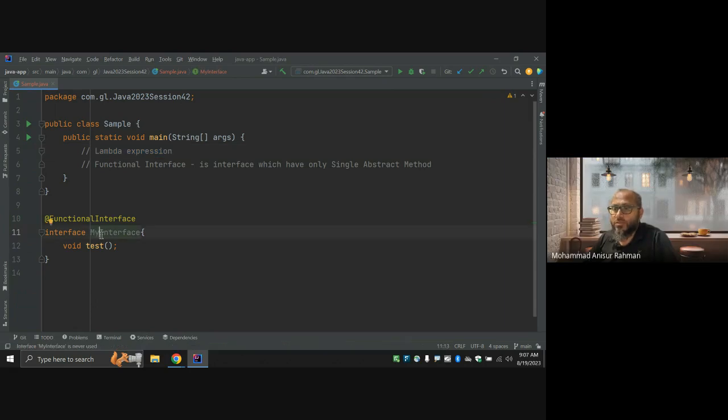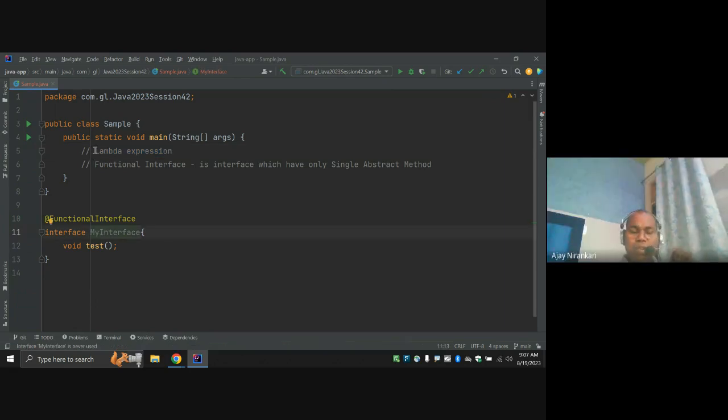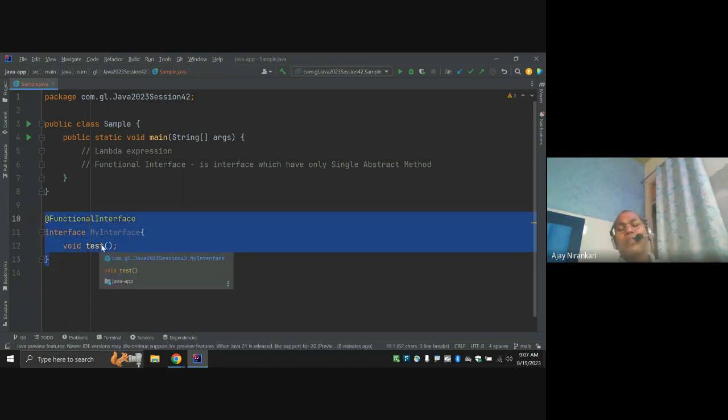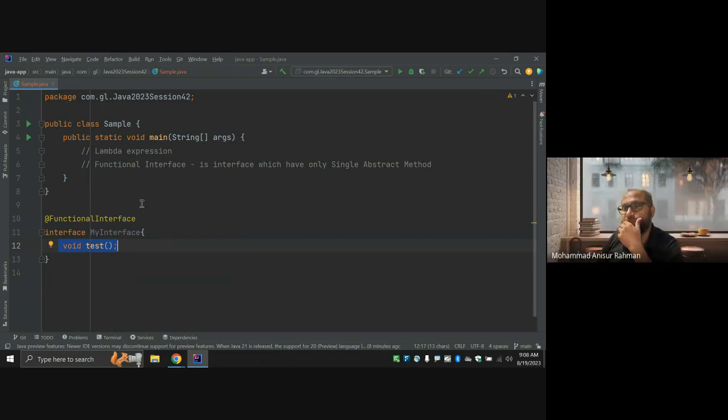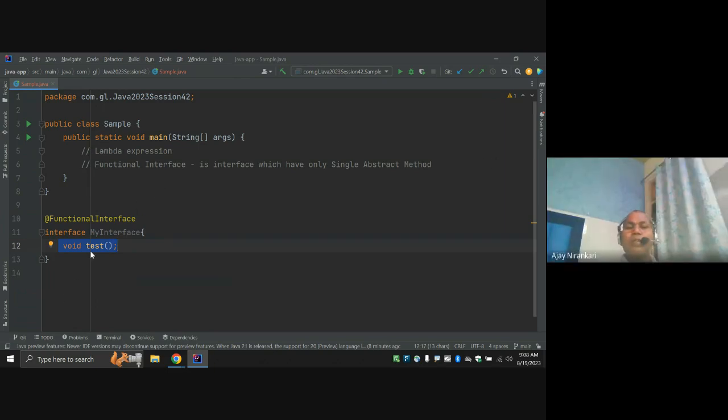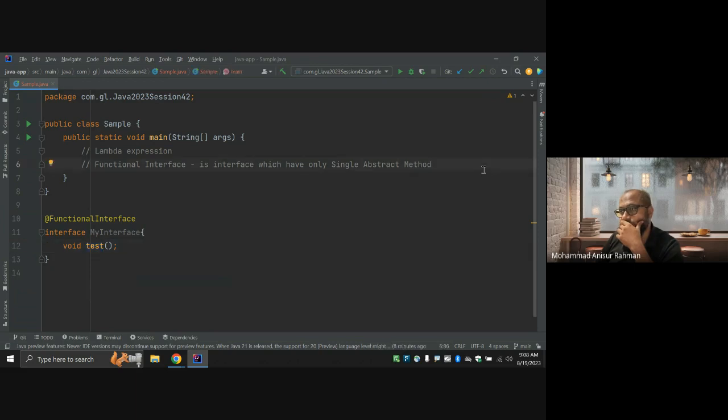This is why, whenever in a whole Java application we are using a lambda expression, it means we are implementing the single abstract method defined in the functional interface. Last class we said there are multiple approaches to define this method test. One way using a class, another way using an anonymous class, and the last way using the lambda expression.